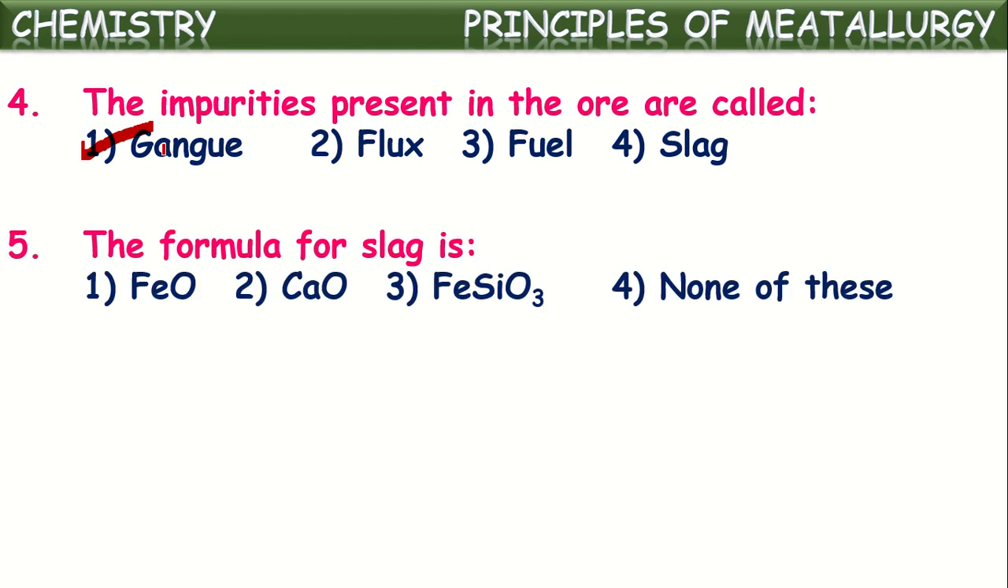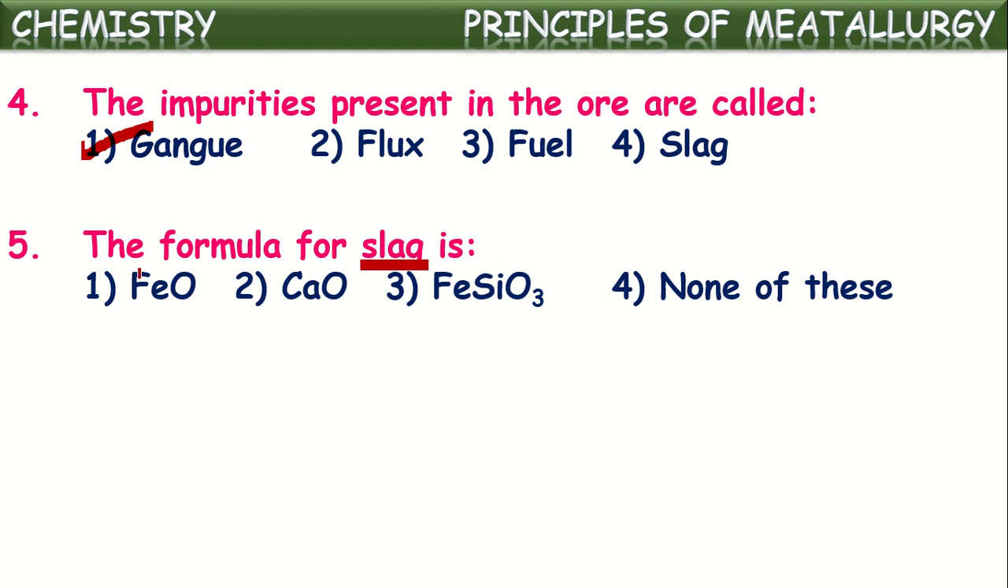Next one. The formula of slag. What is slag here? Slag is the substance which is formed when flux reacts with the gangue. Here flux is again a chemical substance which is added to the ore to remove impurities, that is, to remove gangue. When this flux is added to the ore, it reacts with the gangue and converts it into a removable substance. That substance formed when flux reacts with the gangue is called slag.